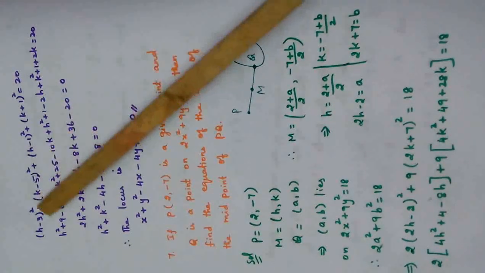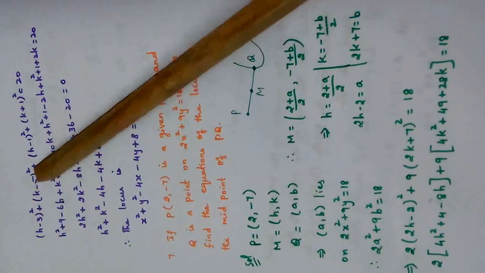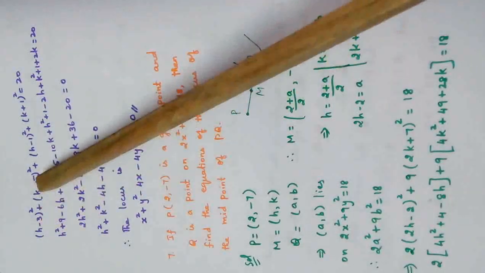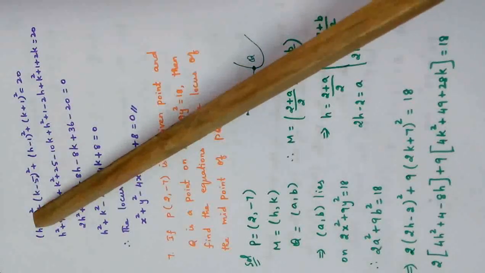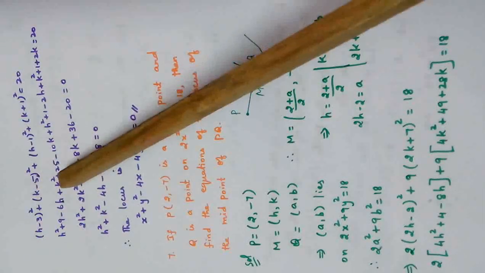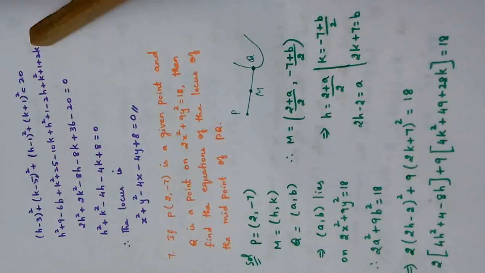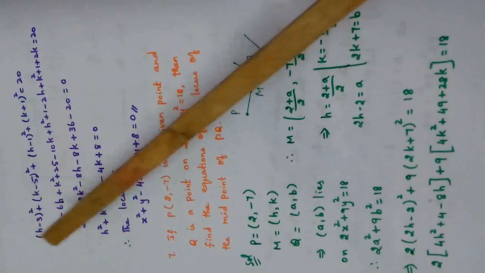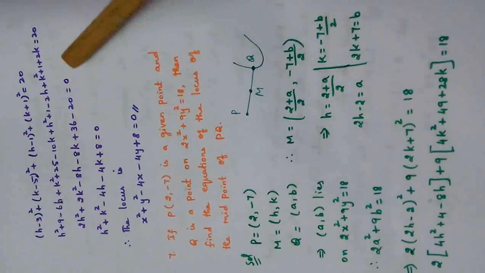So what I said, I have written here (x2 minus x1) whole square plus (y2 minus y1) whole square. Similarly, plus this is PB square. So this is PA square, this is PB square equal to 20. Expanding using (a minus b) whole square and (a plus b) whole square, collecting the h square terms and adding the like terms, h square, k square, h, k, numbers are all written in order.